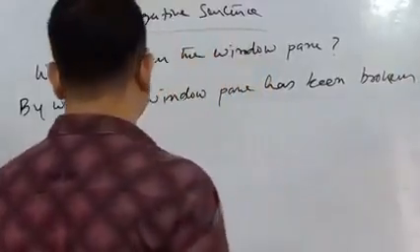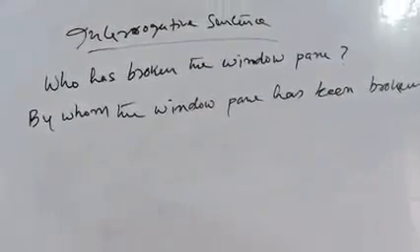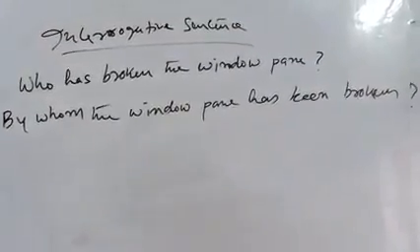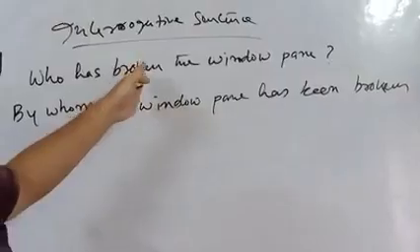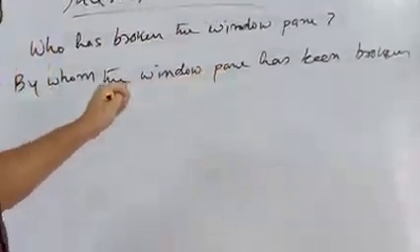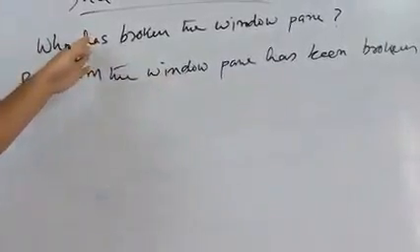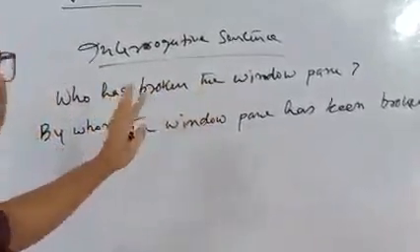broken. Since this is perfect tense, the past participle form of the verb is already given in the sentence, so you don't have to take another one. You only have to place the verb, whatever it is in the active voice. And here the auxiliary is also not changed because the subject remains the same in this sentence.